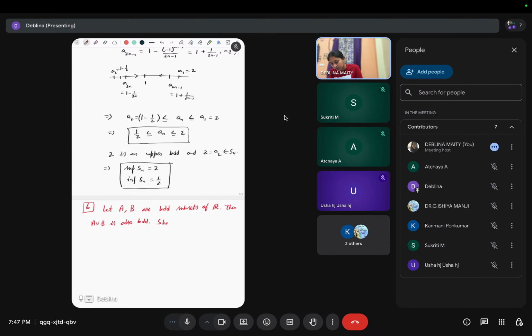Now show that supremum of this A union B is the maximum of these two, supremum of A and supremum of B. Okay, we need to show that.